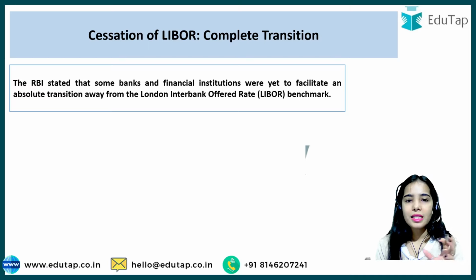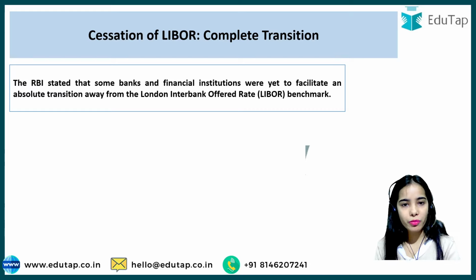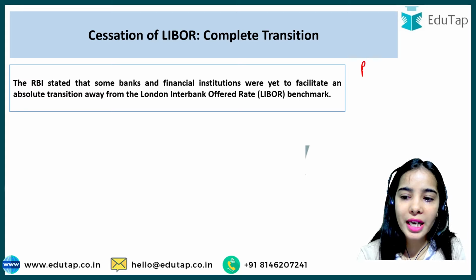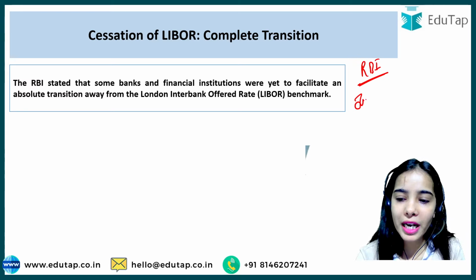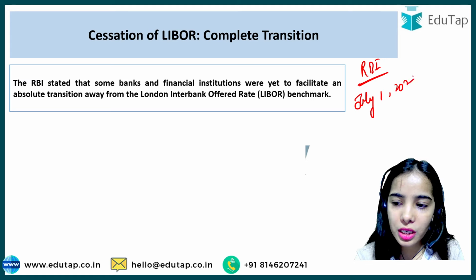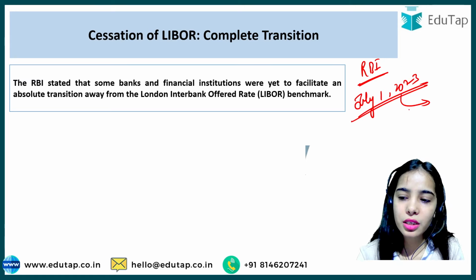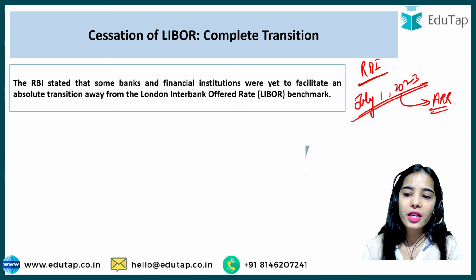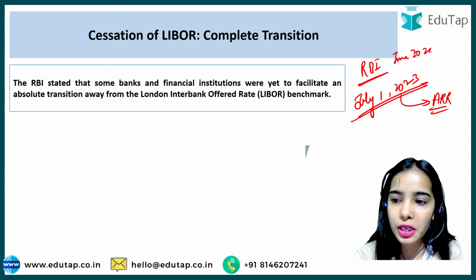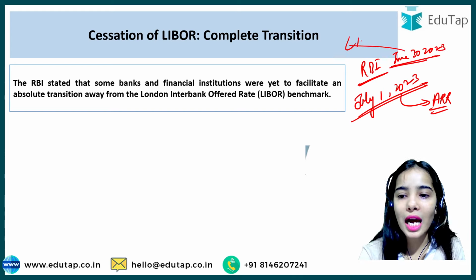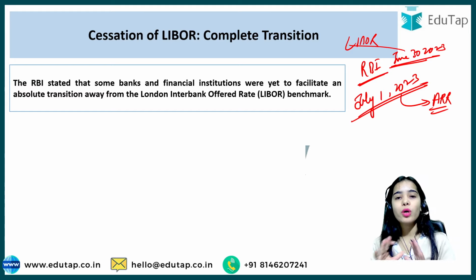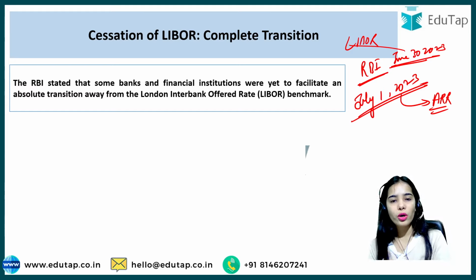The RBI stated that some banks and financial institutions were yet to transition away from Libor. They have not completed the transition, and that's why the RBI had to bring this notification that by July 1st, 2023, they have to start using the alternative reference rate. By June 30, 2023, they have to stop using Libor, and from July 1st, 2023, they have to transition completely to the alternative reference rate.